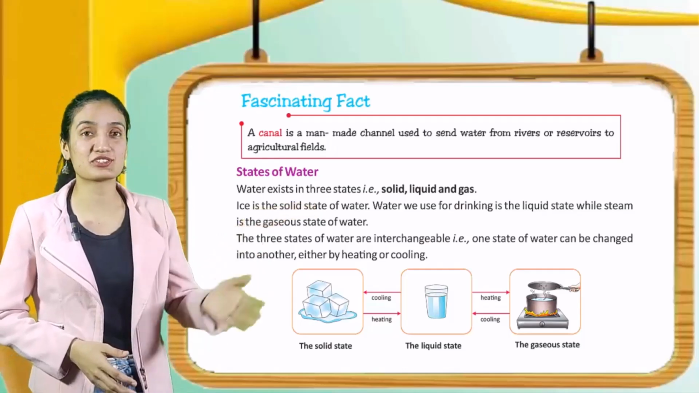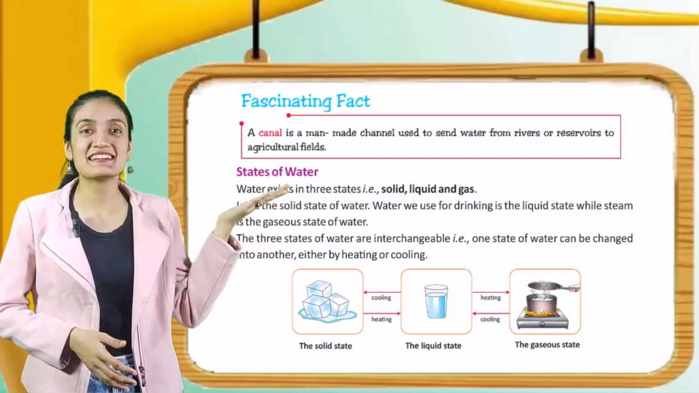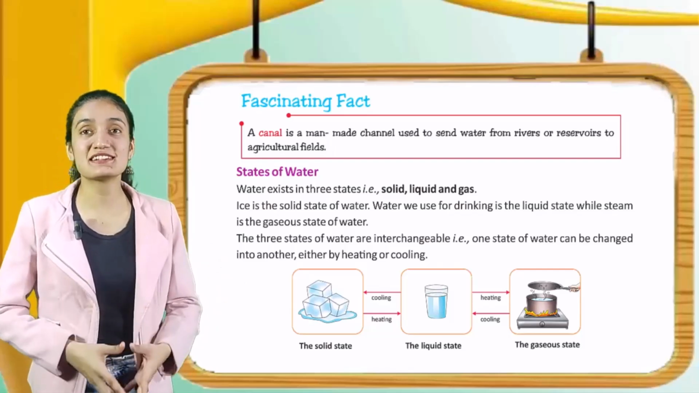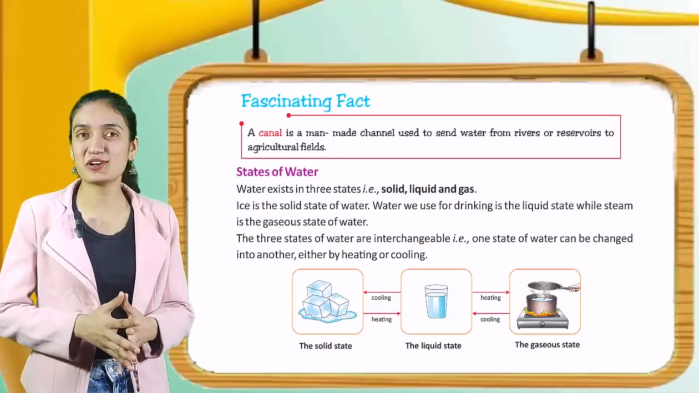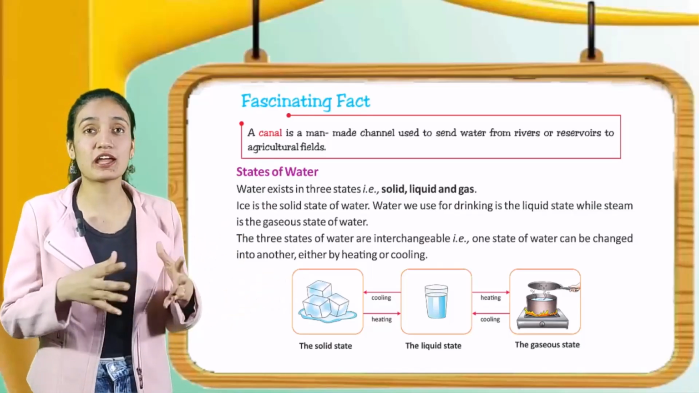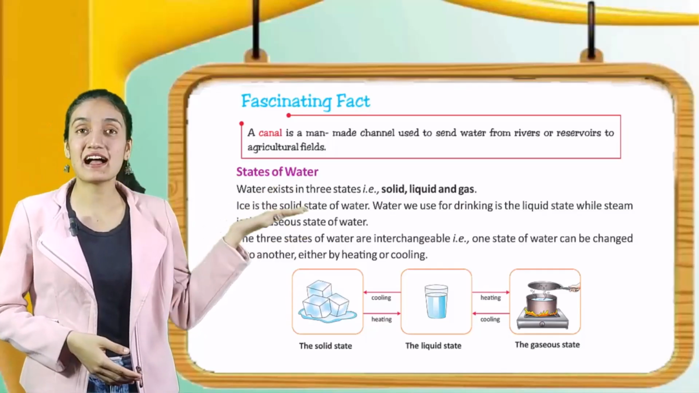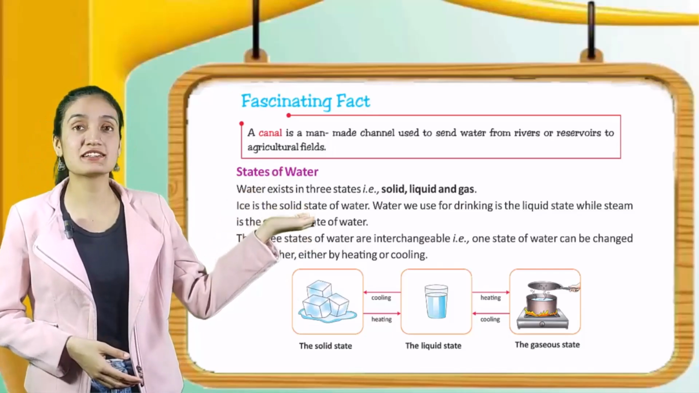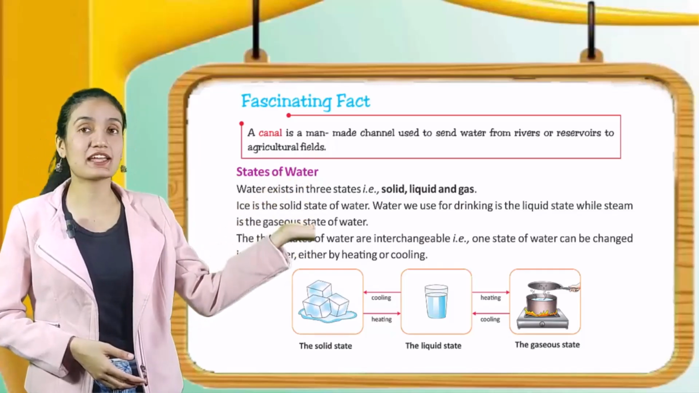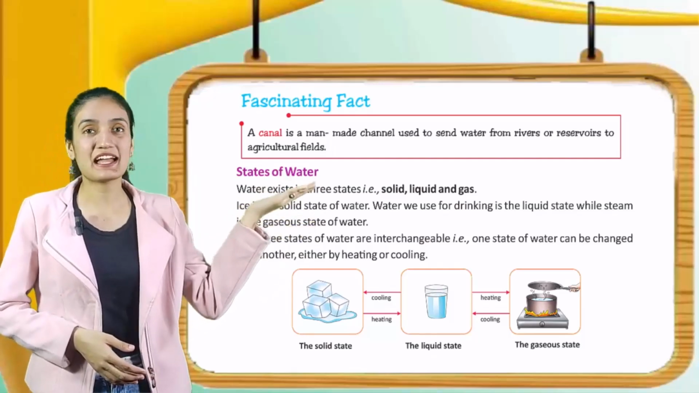Now, states of water. Water exists in three states, that is solid, liquid, gas. Ice is the solid state of water. Water we use for drinking is liquid state, while steam is the gaseous state of water. The three states of water are interchangeable, that is one state of water can be changed into another, either by heating or cooling. Here you can see ice is converted into liquid state by heating and liquid state is converted into the gaseous state by heating. The vice versa can be done by cooling.